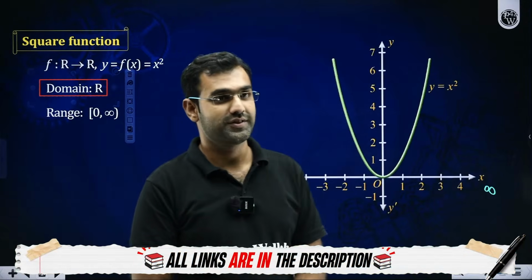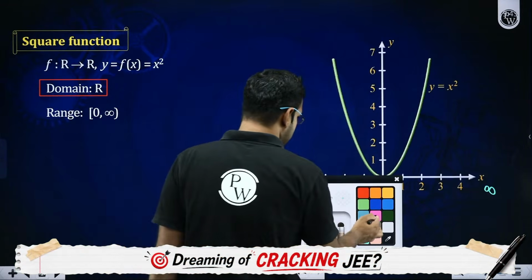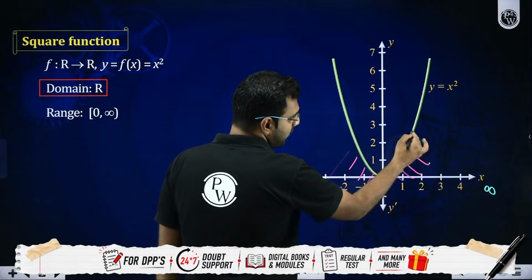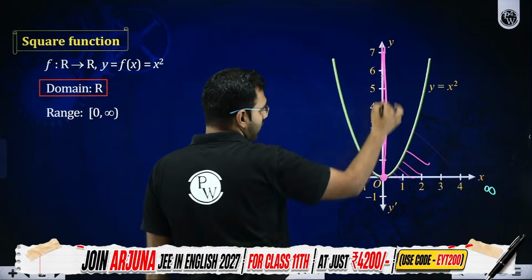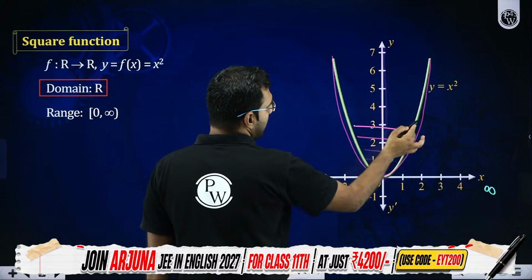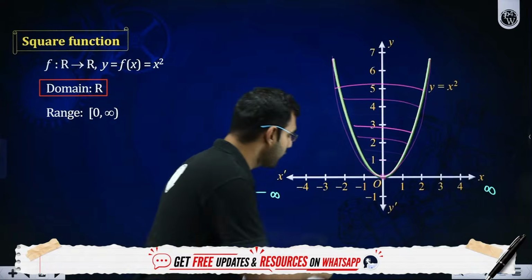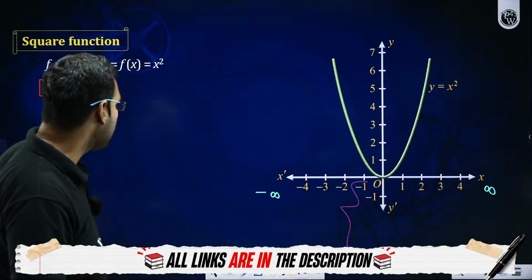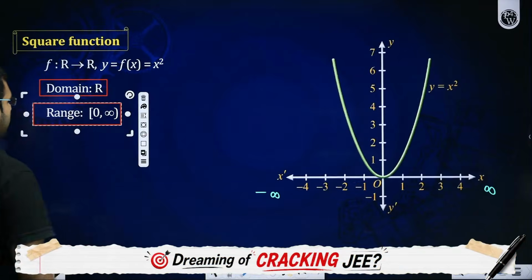But as we have just discussed, when you square negative numbers, or positive numbers, or even 0, squares are always non-negative. So the graph exists only above the x-axis or along the x-axis. You won't see the graph on the negative side of the y-axis. What does it mean? Its range. Its range is going to be 0 to infinity.